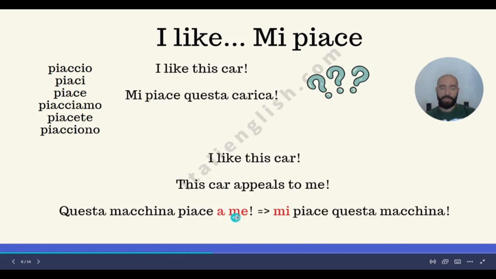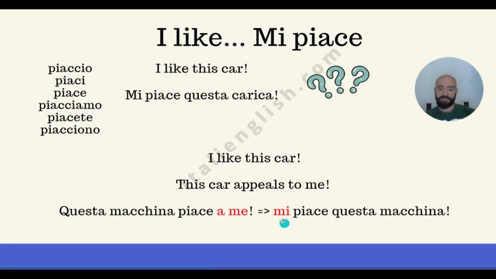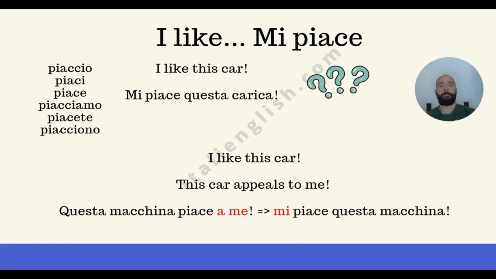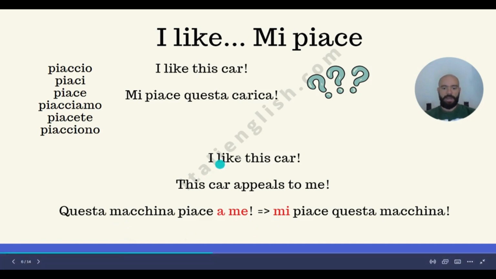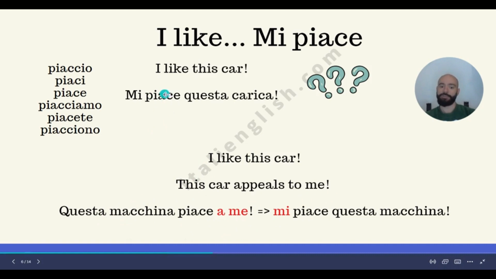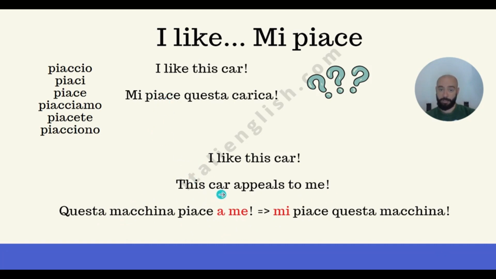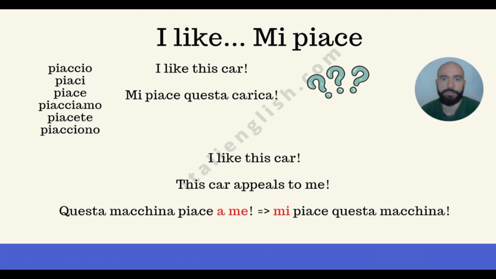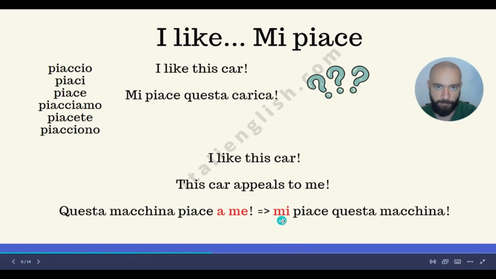Now, this "a me," to make it shorter, becomes mi. This is knowledge that has to do with pronouns. We're going to see them very soon. This is a sort of spoiler. We use "I like," mi piace, as a way to start talking about pronouns in the future. So "I like this car" becomes "this car appeals to me," and now the translation makes sense. It makes sense to use piace because the subject is this car. Questa macchina piace a me. And "a me," in the shorter version, to make the conversation smoother, becomes mi, and we put mi at the very front of the verb.